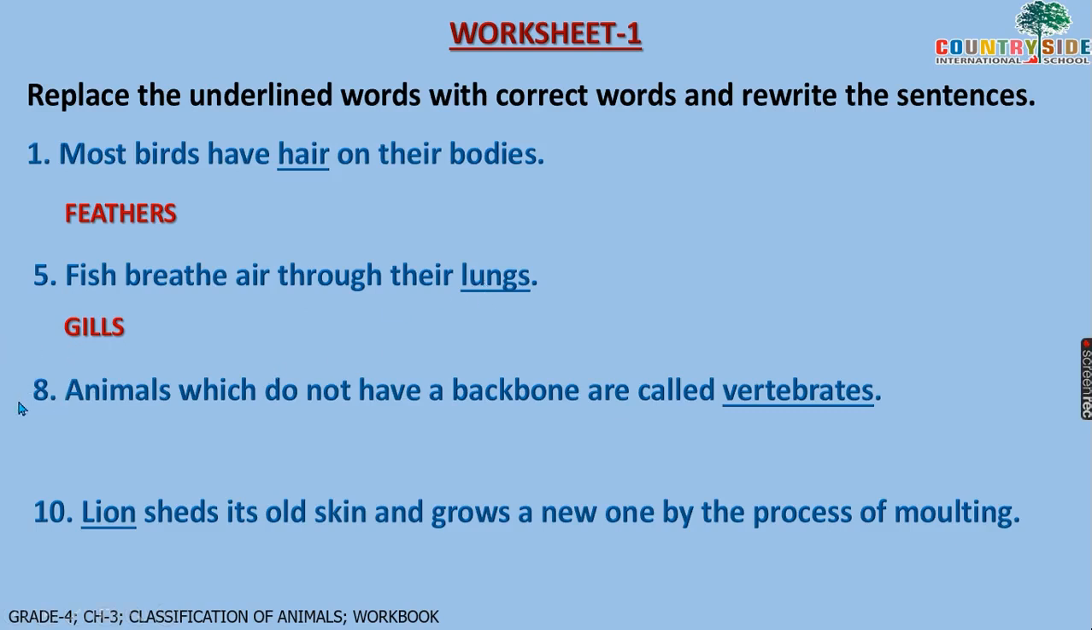Then I have taken the eighth question. Animals which do not have a backbone are called vertebrates. Now the underlined word is vertebrates. Instead of vertebrates, what will come, children? Animals which do not have a backbone are called invertebrates. So the correct word is invertebrates.